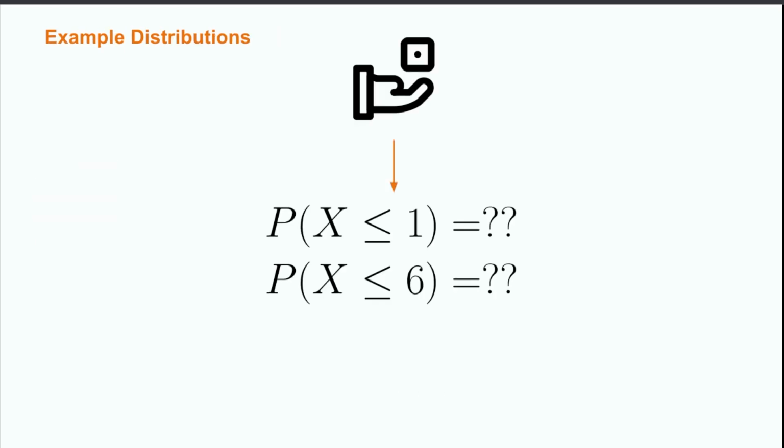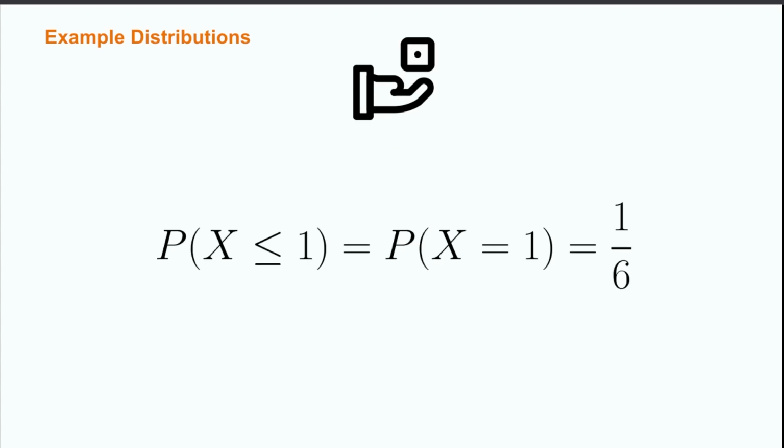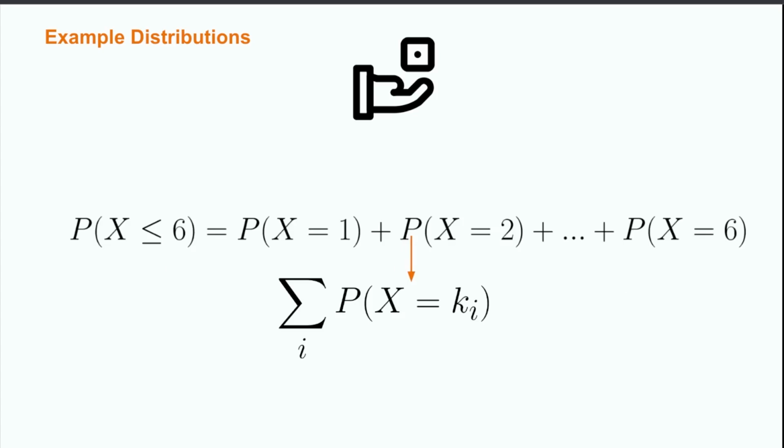The cumulative distribution function, however, would require us to sum up the values smaller than each k. Before we do this, what do you think the value for the probability of k equals 1 would be, for k equals 6? Which rules can help you answer this question? Let's start answering this question with the probability that x is less than or equal to 1. The only outcome that satisfies this condition is x equal to 1, so we have simply that the cumulative probability of x being less than or equal to 1 is the probability that x is equal to 1, or 1/6.